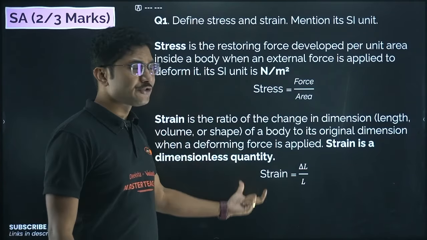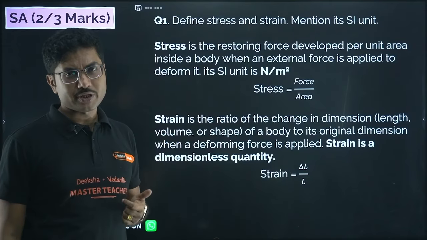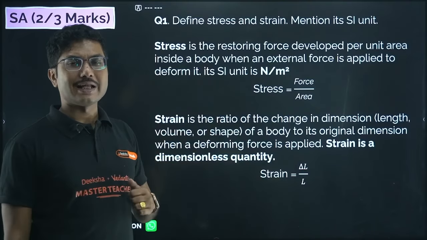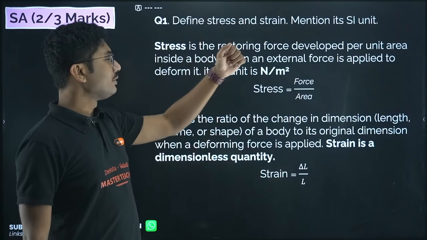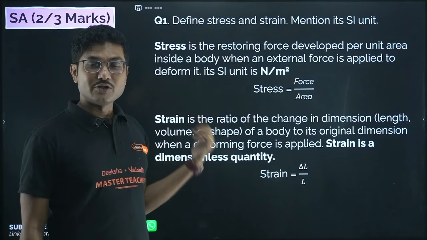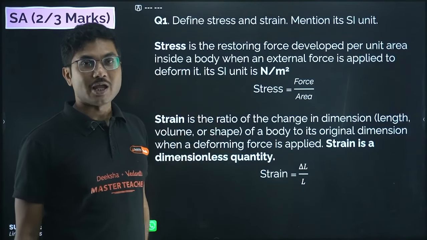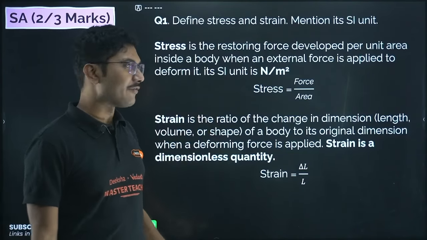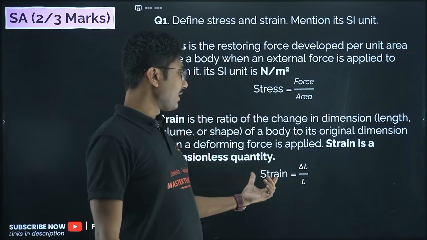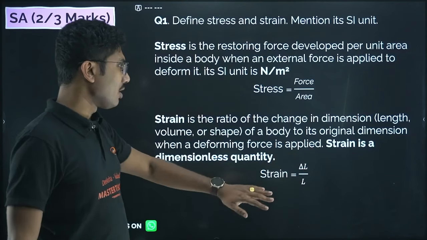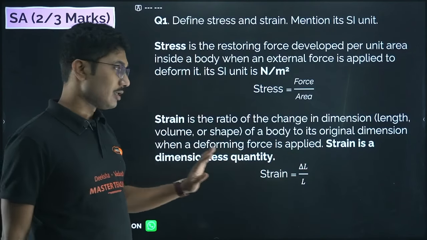Strain is a dimensionless quantity. What is the meaning of dimensionless quantity? It means it has no unit. So if they ask you to define strain and give its unit, you have to mention strain is a dimensionless quantity, that means it does not have any unit, but you have to mention it. Strain is delta L by L, that is for longitudinal strain.